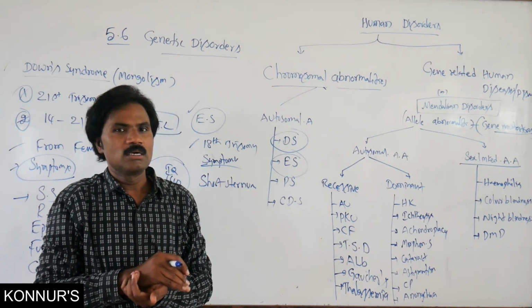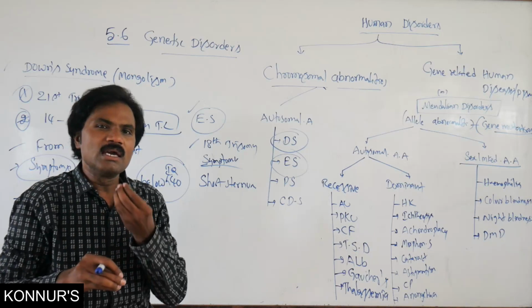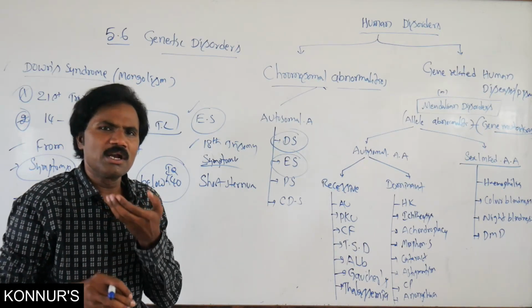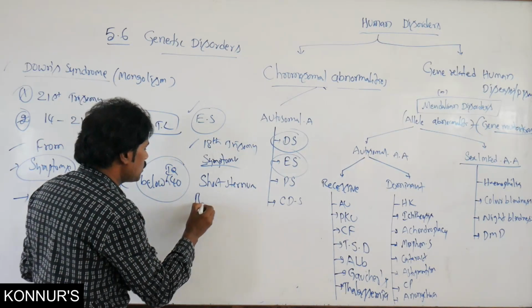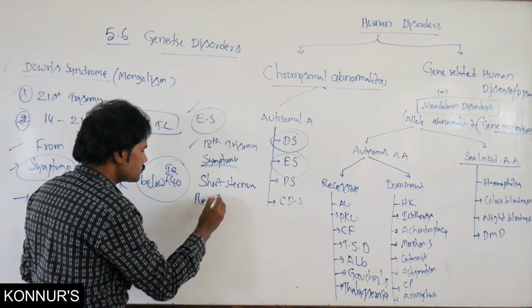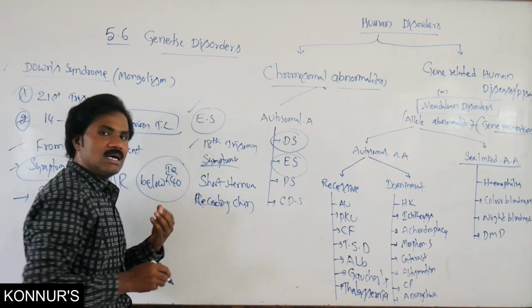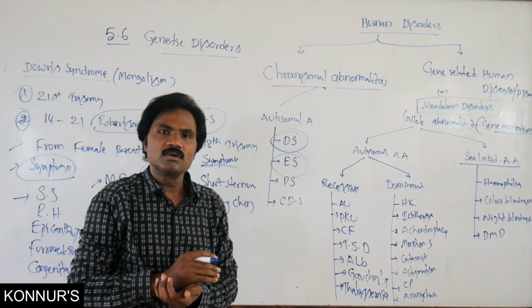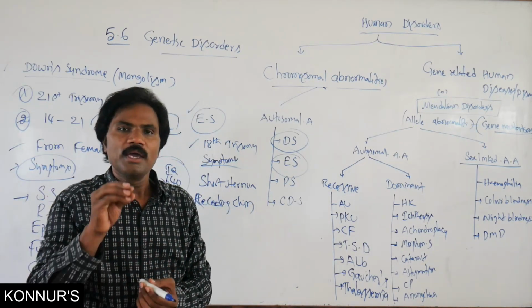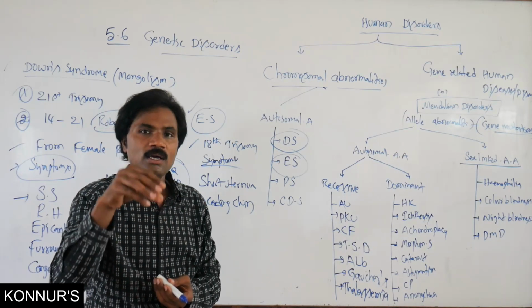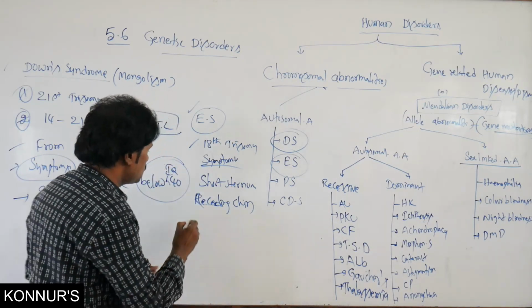Then a receding chin, which may not be developed properly. Apart from this, hip girdle movement becomes restricted.